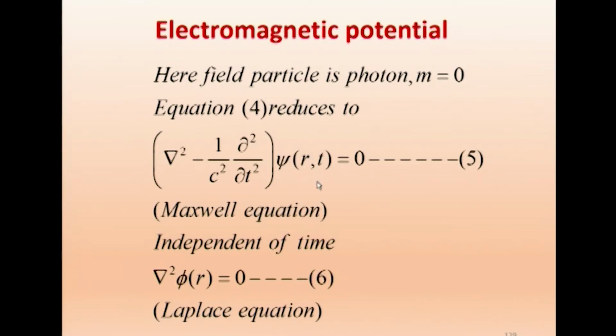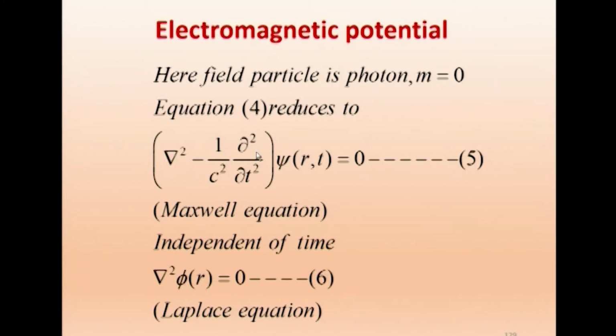Now, this is time dependence. If we take the equation to be independent of time, that will be valid forever, so it is not time dependent. After steady state, independent of time, this T will not be there, this part will vanish.